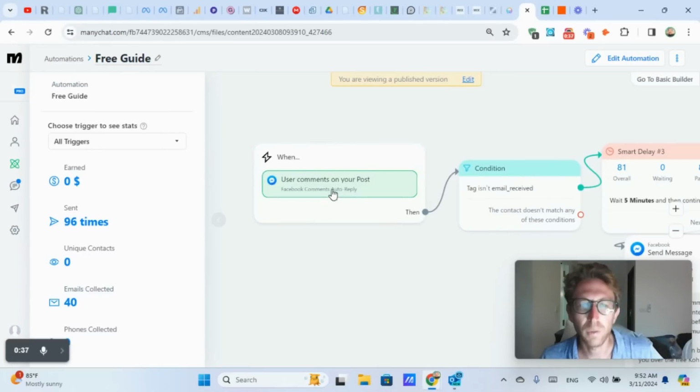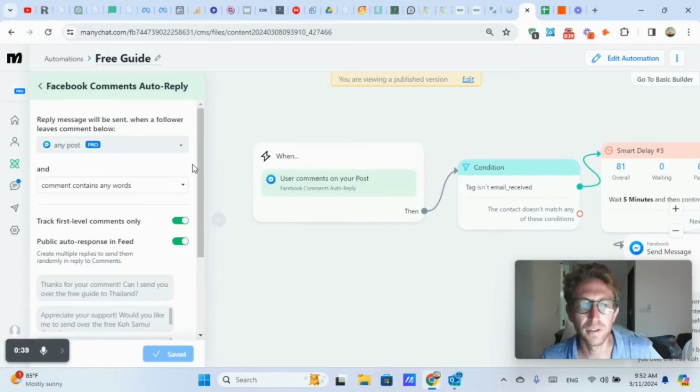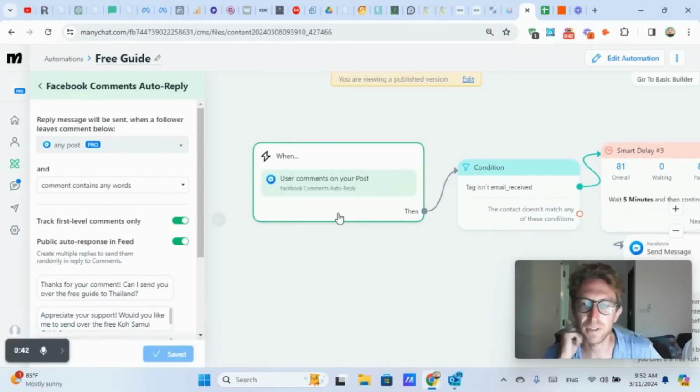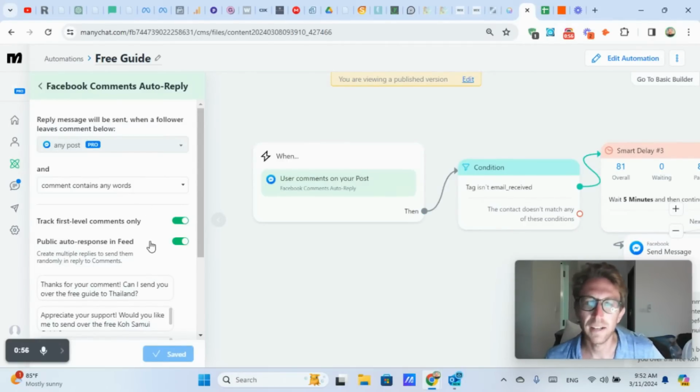So first of all, we're going to set this user comments on post, right? So anytime someone posts a comment on one of my posts on the Facebook page, which has roughly 92,000 followers, I'm reaching millions of people every single month, and I'm obviously getting a lot of comments on this Facebook page as well. It doesn't make sense for me to go through and manually respond to all these comments, and it never really leads anywhere anyway. No leads, clients, sales, anything. So I just decided to basically automate myself out of the business using ManyChat.